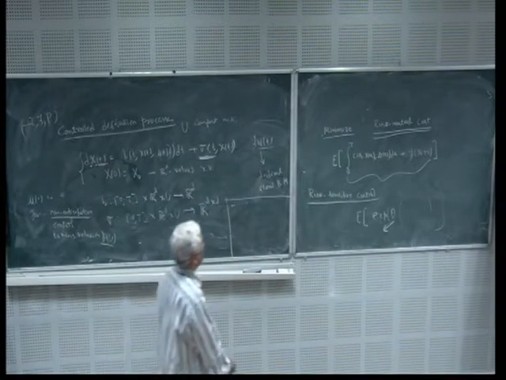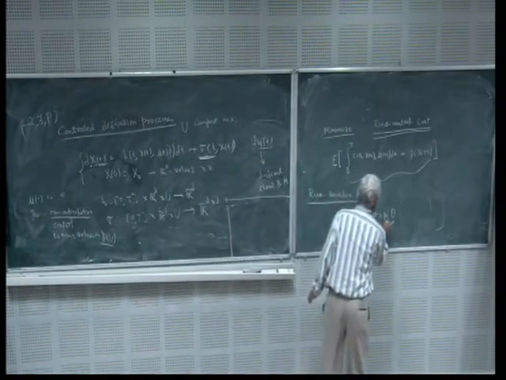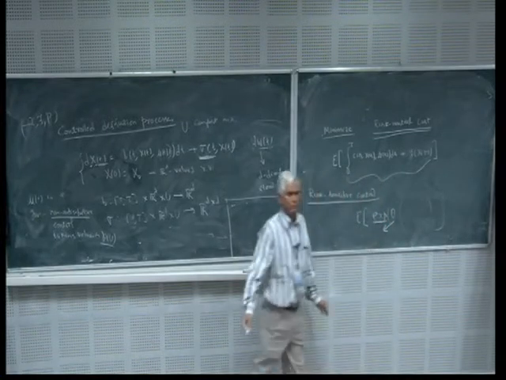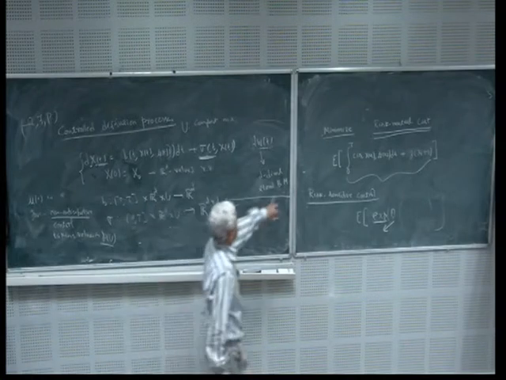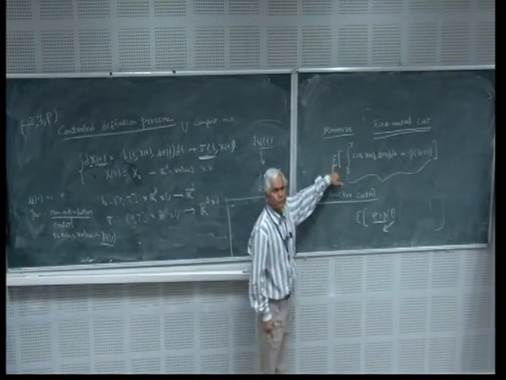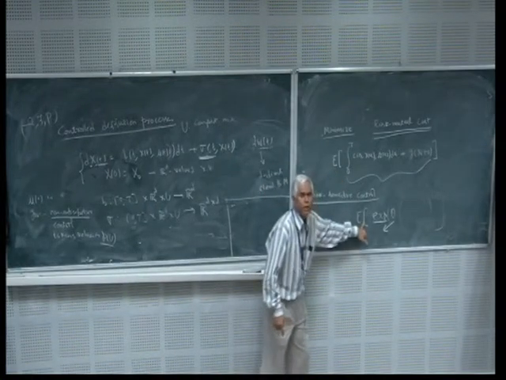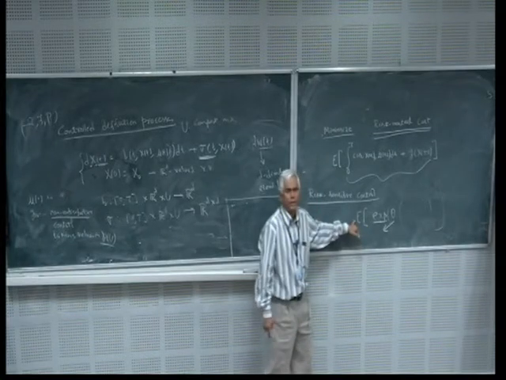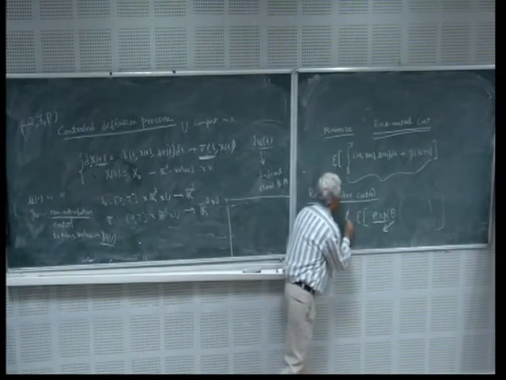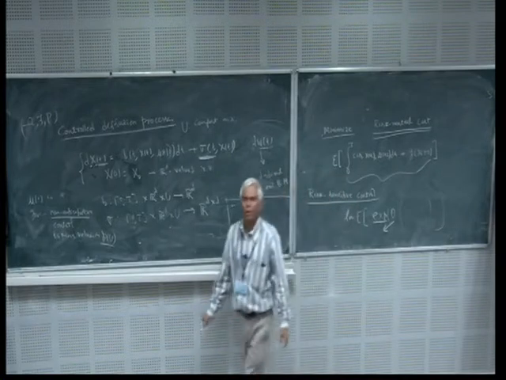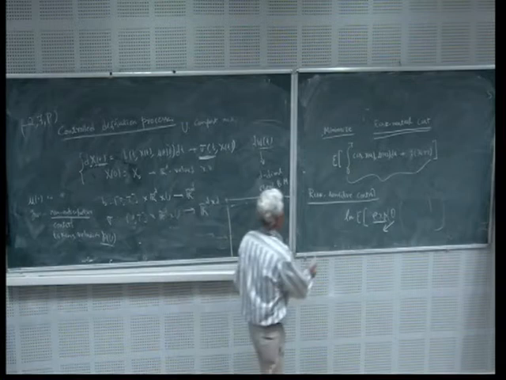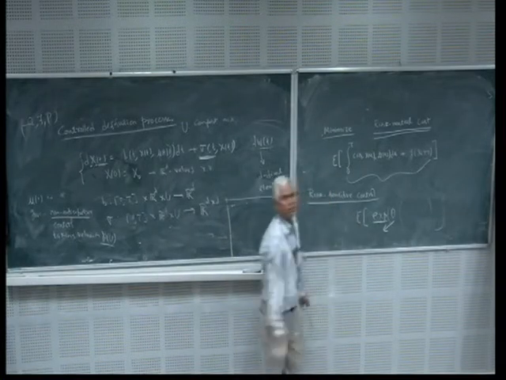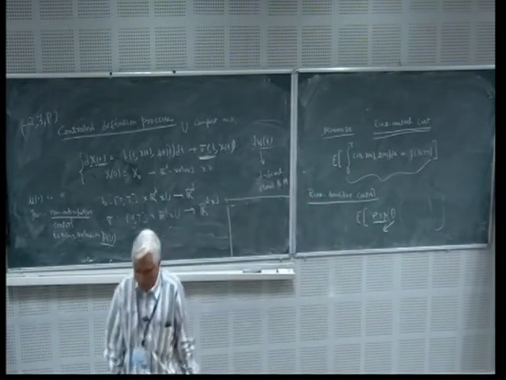If you take the exponential cost, instead of minimizing this one, you minimize the expectation of an exponential function. Of course, to come back to the same unit, you have to take the log also, but since log is an increasing function, it doesn't matter whether you take log or not, the same control will work.